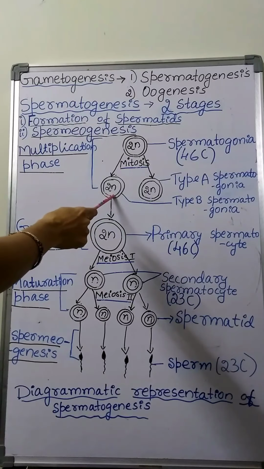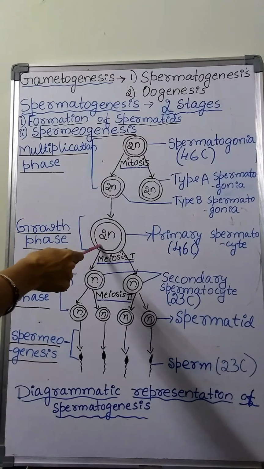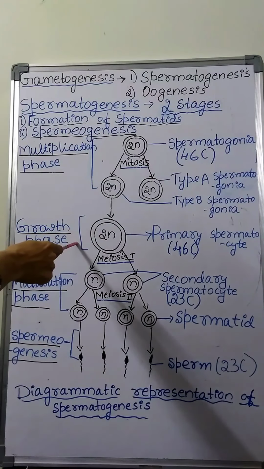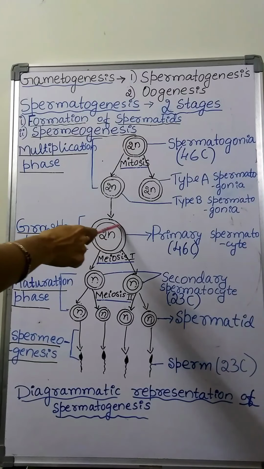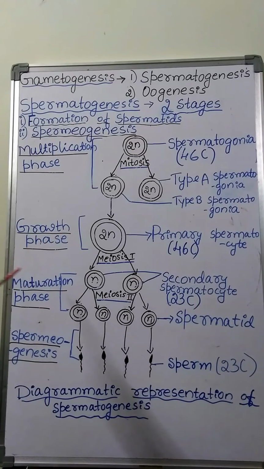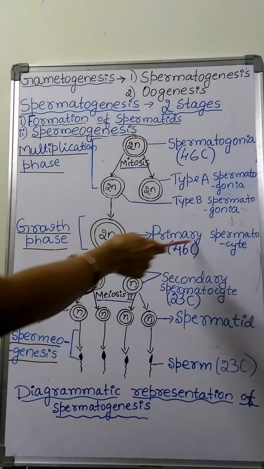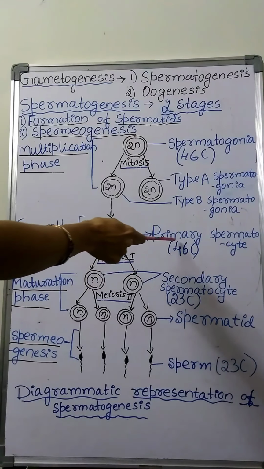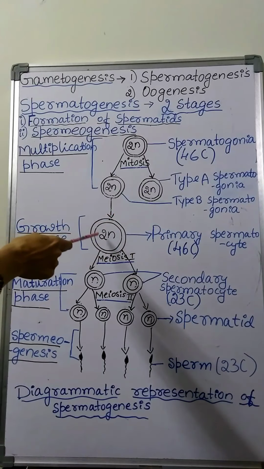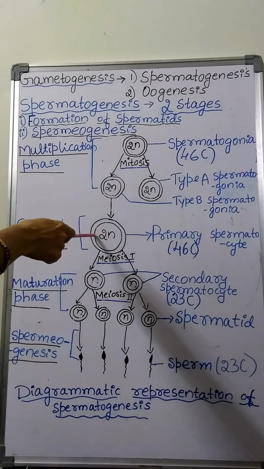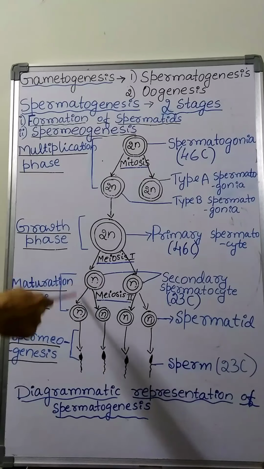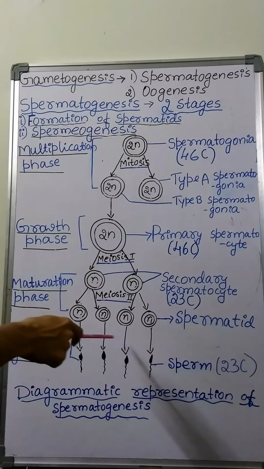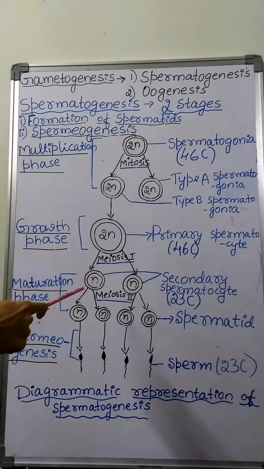This type B spermatogonia enters the next phase, called the growth phase. Here, this type B spermatogonia are nourished by the Sertoli cell, grow, and after the growth they are called primary spermatocytes. Next, this primary spermatocyte enters the maturation phase, where it undergoes meiotic cell division.